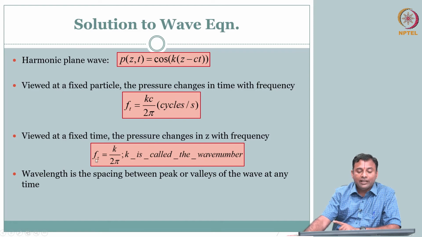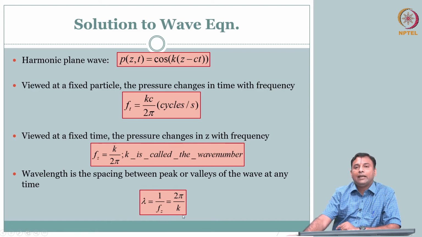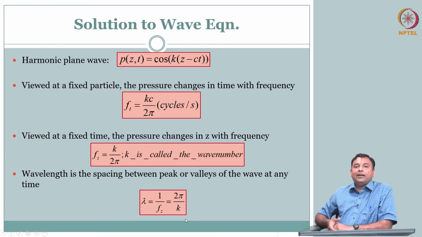Now, I am saying Fz is the frequency. So, naturally these two should be related. Lambda is nothing but 1 by Fz, which is 2 pi by k. Lambda is your wavelength, and k is your wave number. So, we can think of the wave number k as equal to 2 pi by lambda.